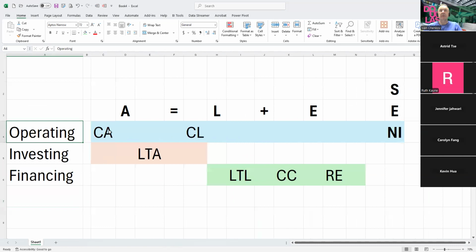Again, operating activity involves current assets, current liability, and income from the income statement. Investing activity deals only and only with the long-term assets. Financing activity deals only with the long-term liability, contributed capital, and retained earnings, or the equity section.